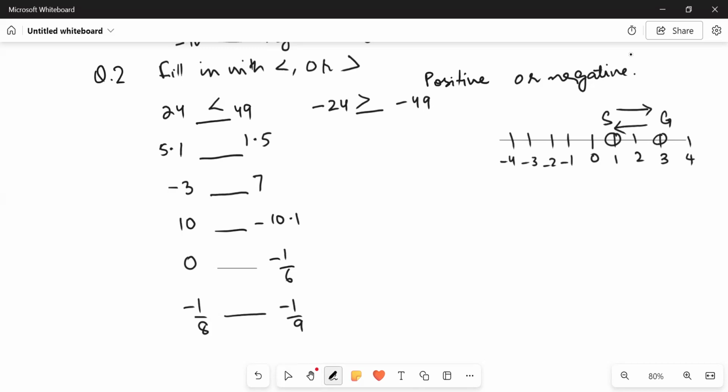the same, so -3 is on the left of -1, right? So since -3 is on the left of -1, therefore -3 is smaller than -1, right? And -1 is greater than -3, right?